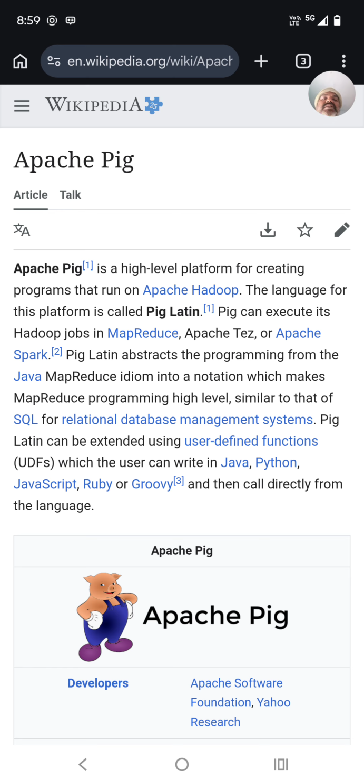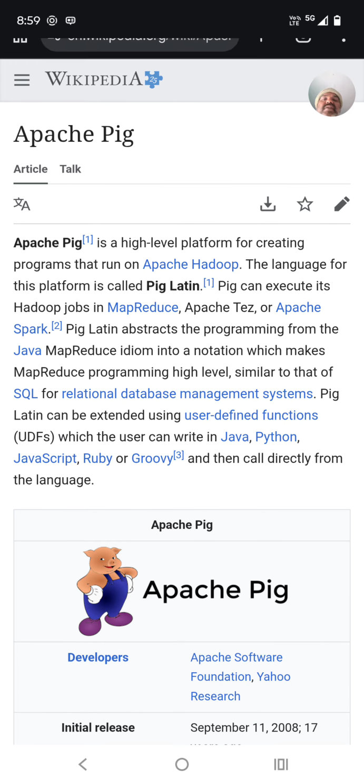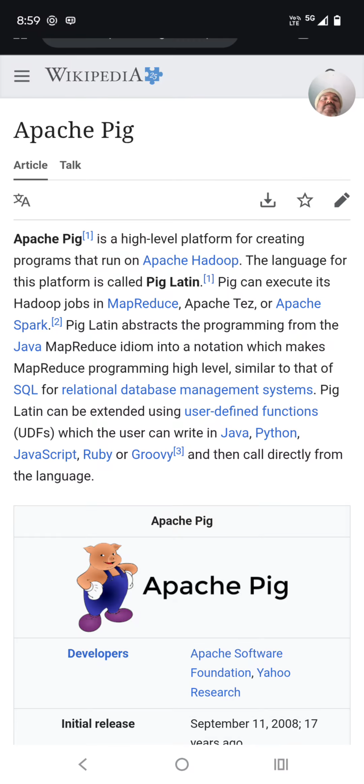Apache Hadoop generally consists of two components. One is the MapReduce program, the other is the HDFS file system. A MapReduce program can be written in multiple programming languages. I told you, it can be written using Java, Python, a shell script, or any other language. For writing MapReduce programs, Apache Pig is one of the tools that helps you write them.